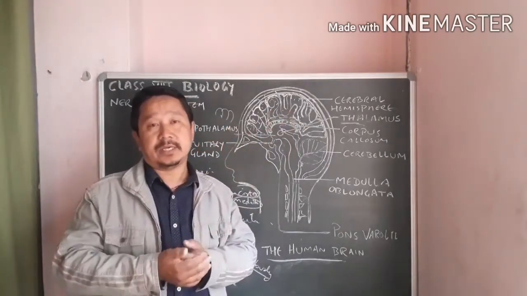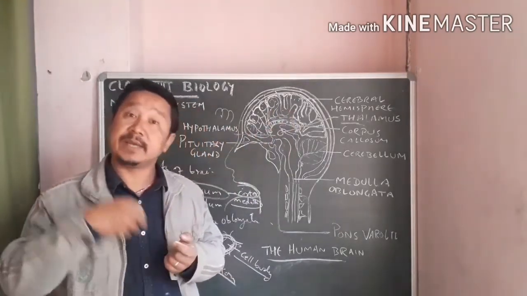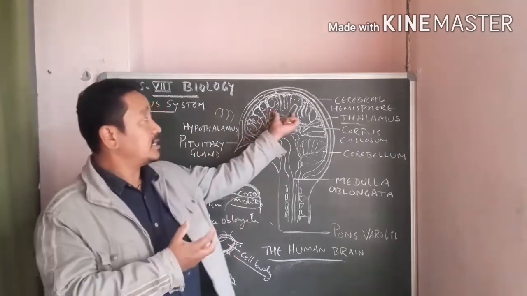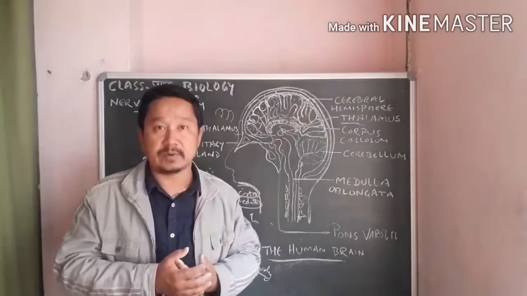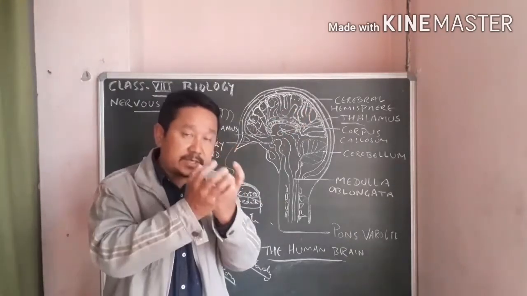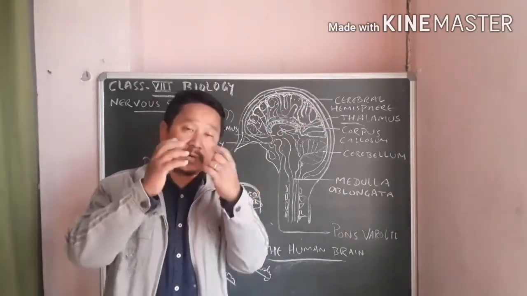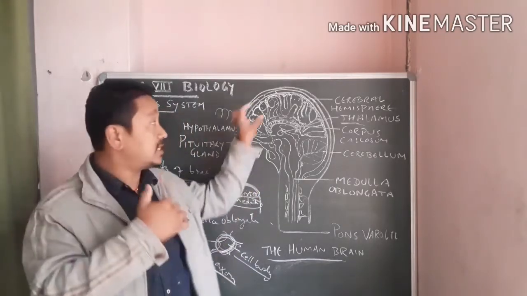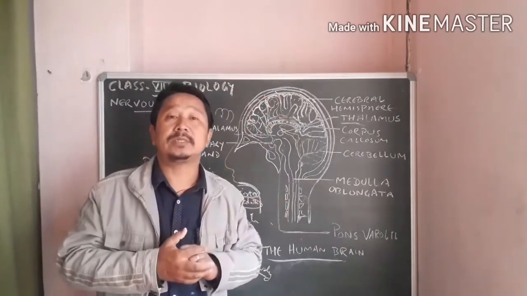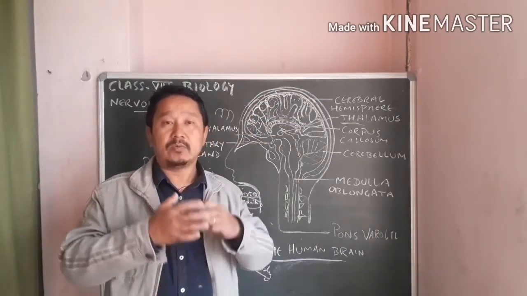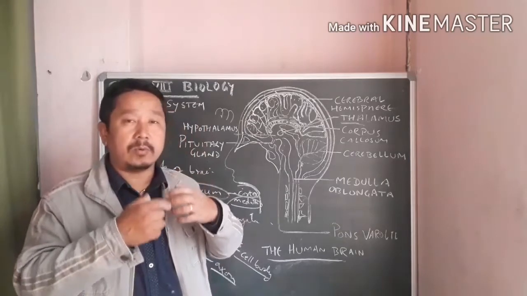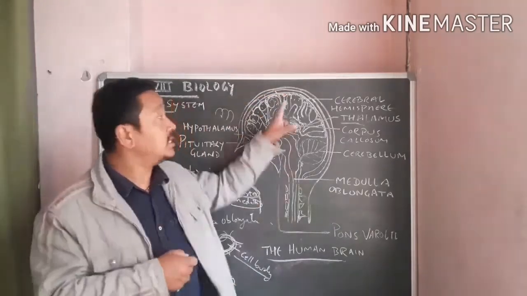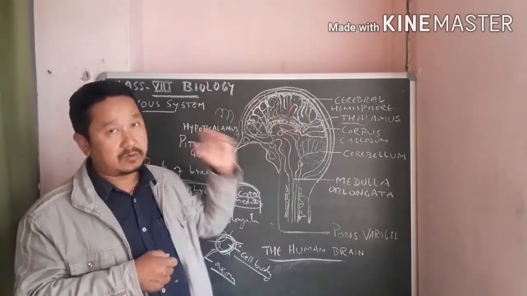If the cerebrum is big, it means there are many neurons or nerve cells constituting this cerebrum. So if you have got a big cerebrum having a number of nerve cells, then you are very much intelligent. That means this is mainly known for the intelligence. Why we are intelligent, and what is the part in the brain mainly responsible for our intelligence? This is the one.